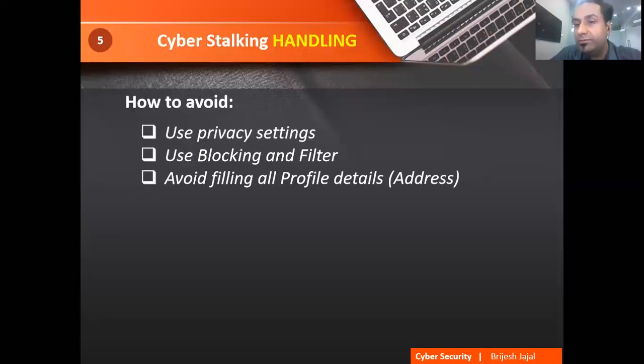Now I am giving you some special information, for when you want to avoid such things. Ultimately it is up to me only. I have heard one good example that one person went to Malaysia with family. What he did is he put a post, I am going to Malaysia with family for 15 days and going to have fun. Now when he returned, to his surprise, he could see that there was a theft in his home and he had lost everything. This is a real thing.